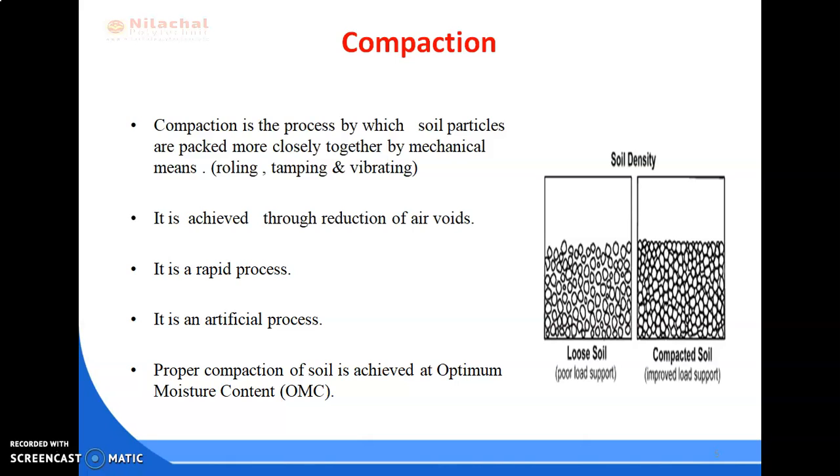So first is compaction. Compaction is a process by which the soil particles are artificially rearranged and packed together into a closer state of contact by mechanical means in order to decrease the porosity of the soil and thus increase its dry density. The compaction process may be accomplished by rolling, tamping or vibration, etc. And it is achieved through reduction of air void. This is the major point you have to remember. And it is a rapid process. Also it is an artificial process.